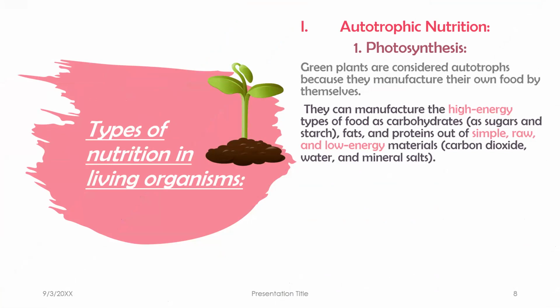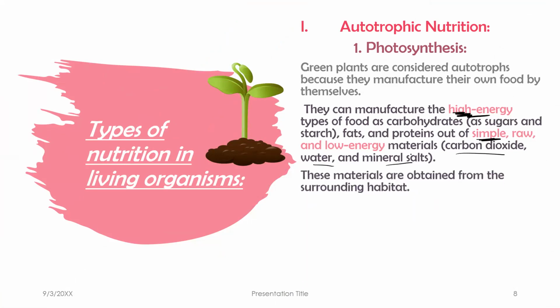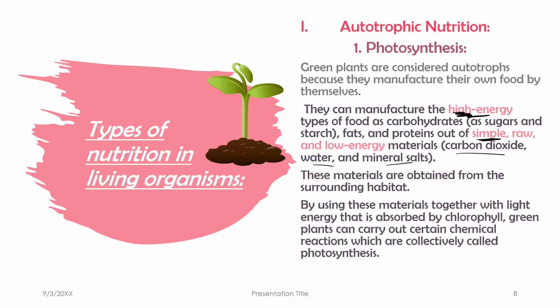So they can manufacture high energy types of food as carbohydrates, fats, and proteins out of simple raw and low energy materials like carbon dioxide, water, and mineral salts. These materials are obtained from the surrounding habitats: the water and salts from the soil, carbon dioxide from the air, and the light from the sun.